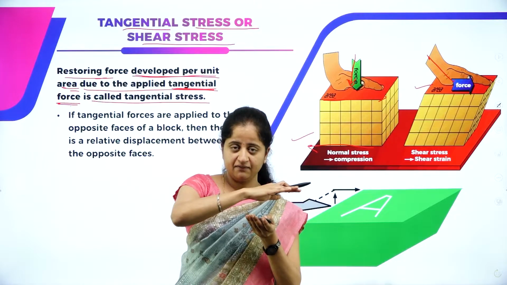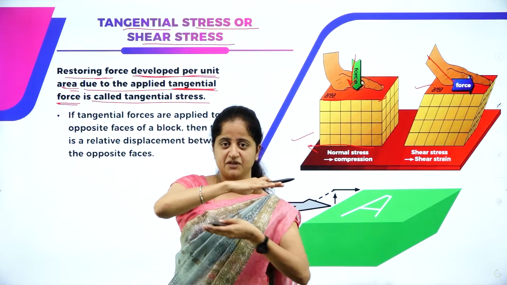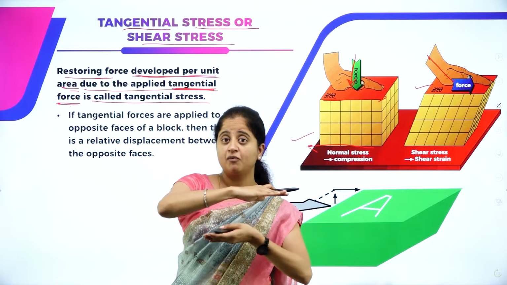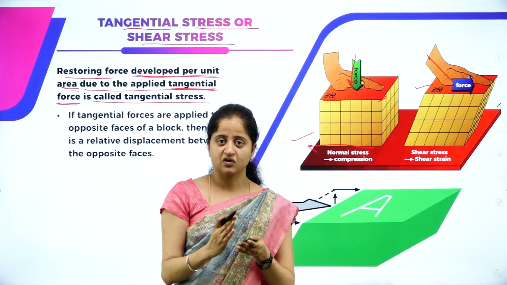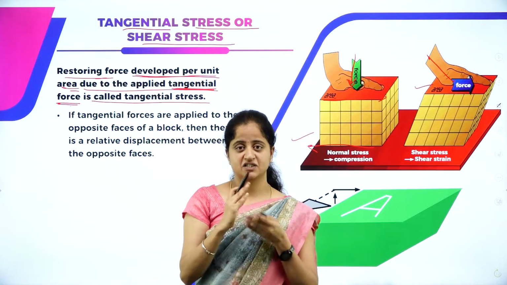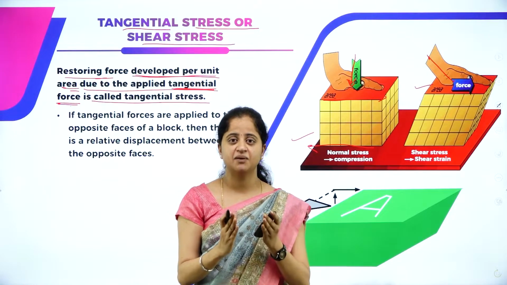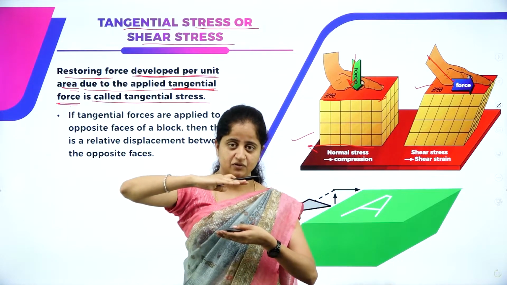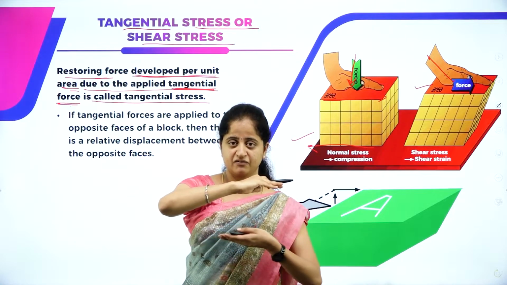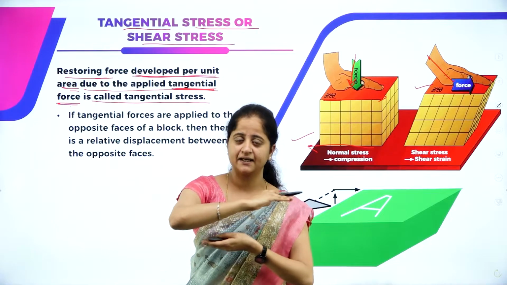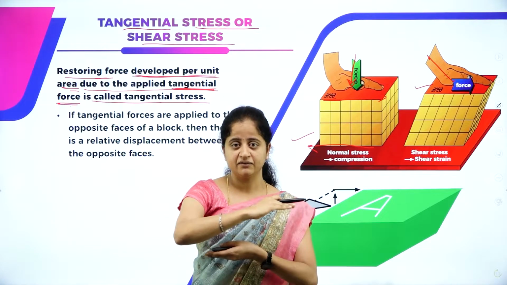You can observe the relative displacement of the bottom surface in the exact opposite direction, which means it is also causing a change in the shape of the book, because I am applying force in one direction, which is causing the movement of the bottom surface in the other direction. That is called the relative displacement.